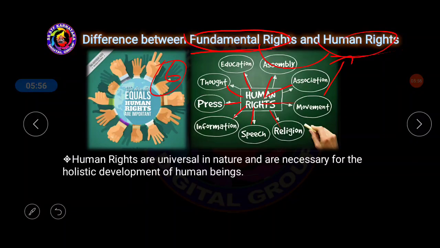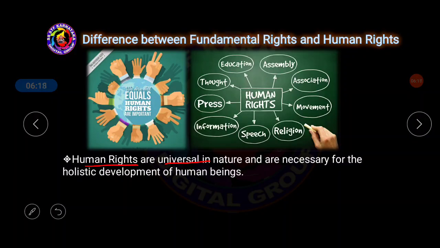So human rights are universal in nature and are necessary for the holistic development of human beings. What they are trying to make clear, differences between human rights and fundamental rights, is that human rights are universally applicable, meaning no one in the world is excluded from human rights.